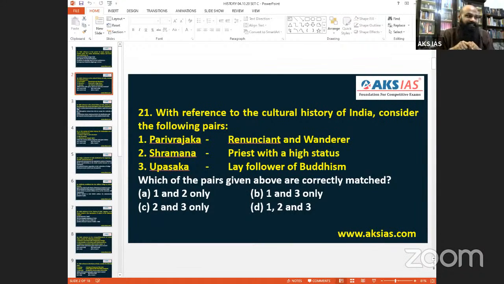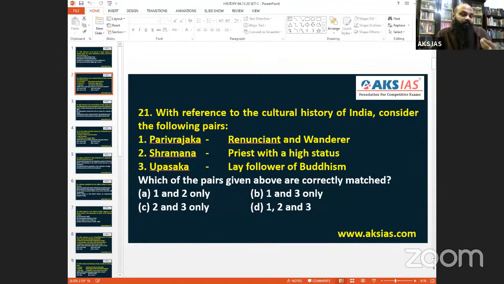Shramana, they said, priest of high status. One thing we need to understand is that Shramana was not a priest of high class. Shramana is one who labors, and he always performs acts of austerity.